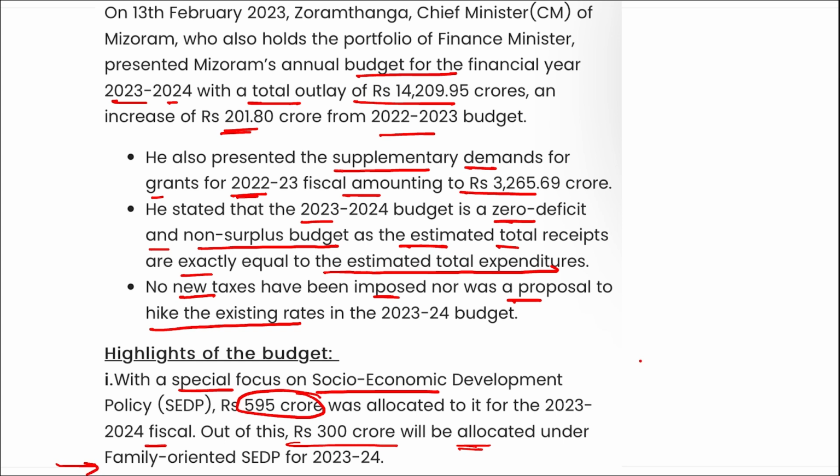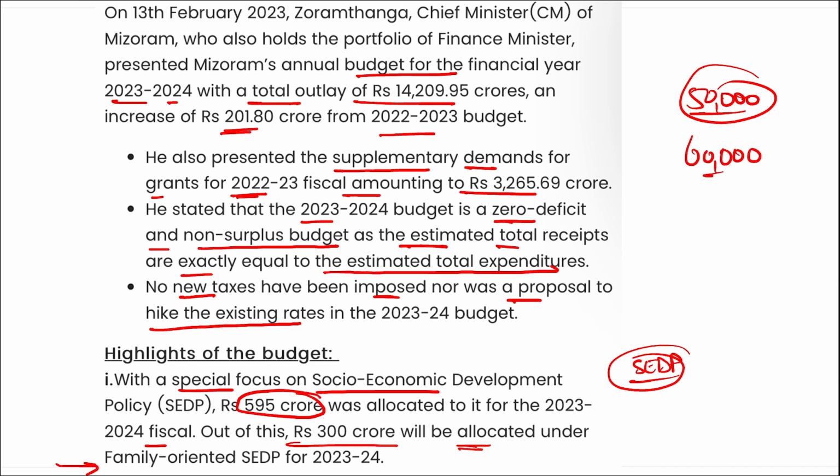Apart from this, if we talk about what this SCDP is, SCDP is a flagship program of the Mizo National Front government that aims at bringing sustainable development by accelerating progress in key sectors through exploration and judicious use of resources. Under SCDP, the government will contribute monetary assistance of 50,000 rupees each to 60,000 families during the current fiscal year.